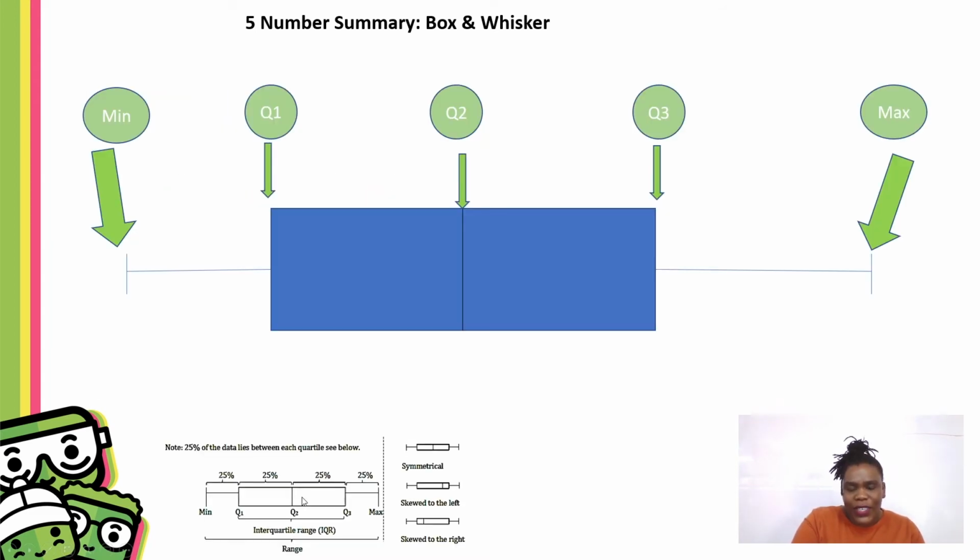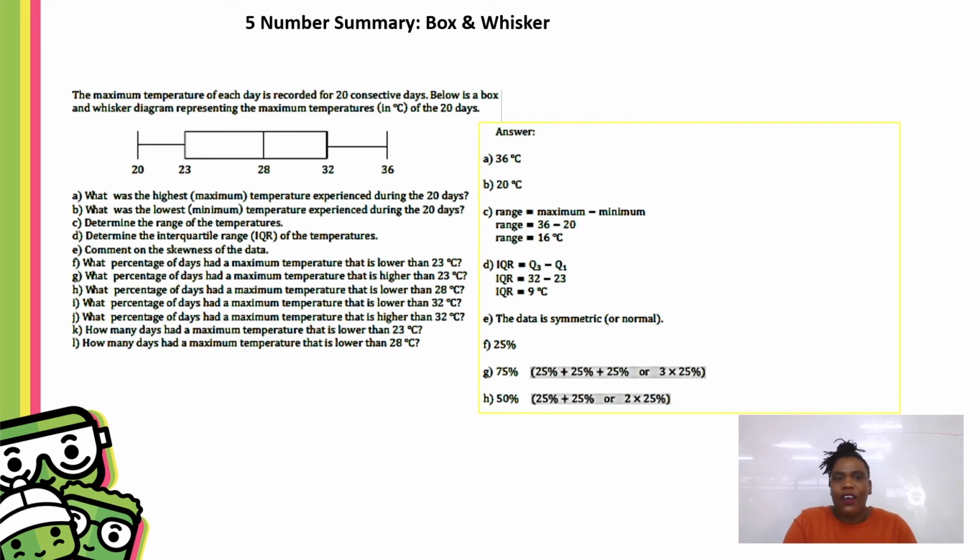And as we looked at this diagram before, if most of your area is on the right-hand side, then your data is skewed to the right. If most of the area is on the left-hand side, then your data is skewed to the left. Now, here is a common question that you're most likely going to find in an exam.